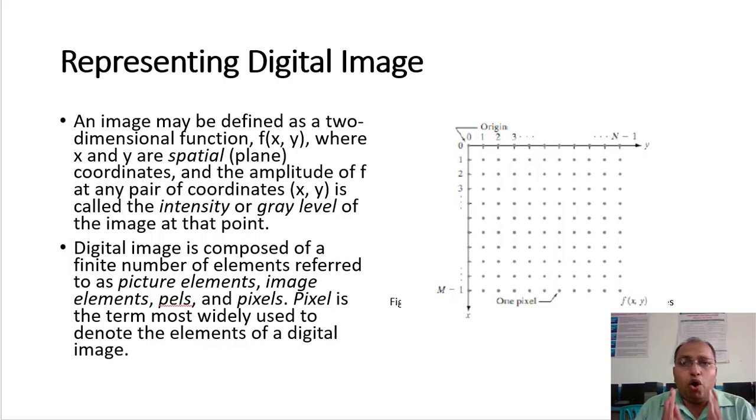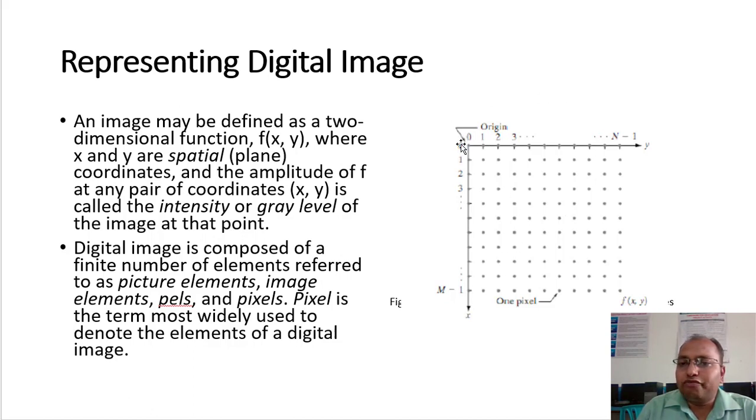Remember that we have already talked about the image being represented as a two-dimensional quantity, right? Whenever a two-dimensional quantity comes into the picture, that is nothing but a two-dimensional array, or you can say a two-dimensional matrix, consisting of rows and columns. So over here the image is represented as a matrix, isn't it?